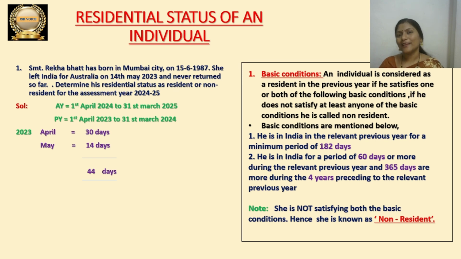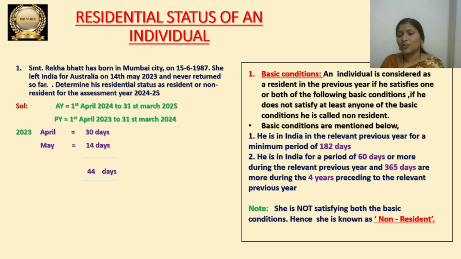Then what are the basic conditions? You can see the right side I mentioned there. Before going into the discussion, let me read the points given under basic condition. An individual is considered as resident in the previous year if he satisfies one or both of the following basic conditions.